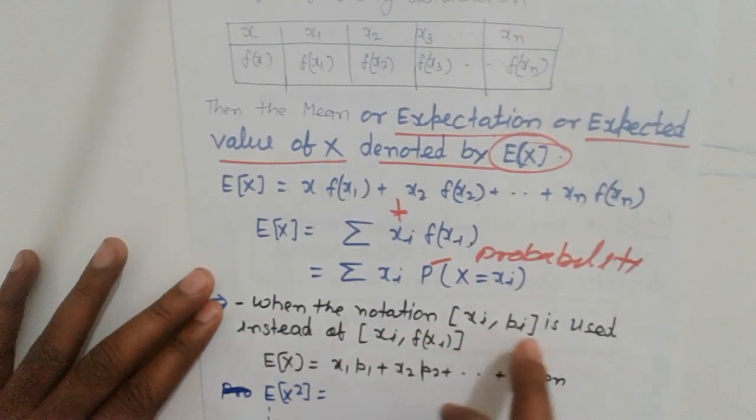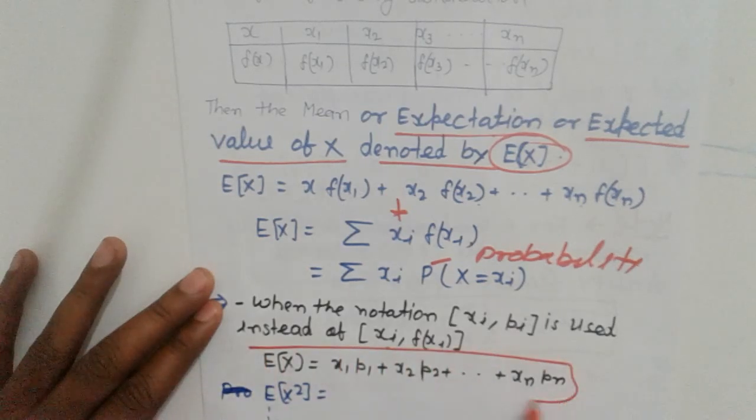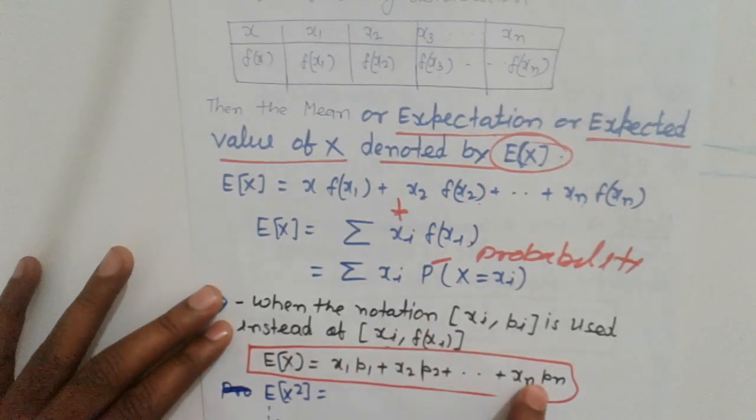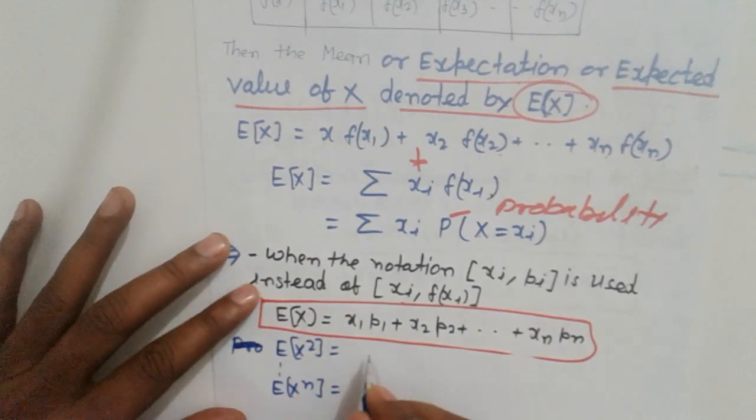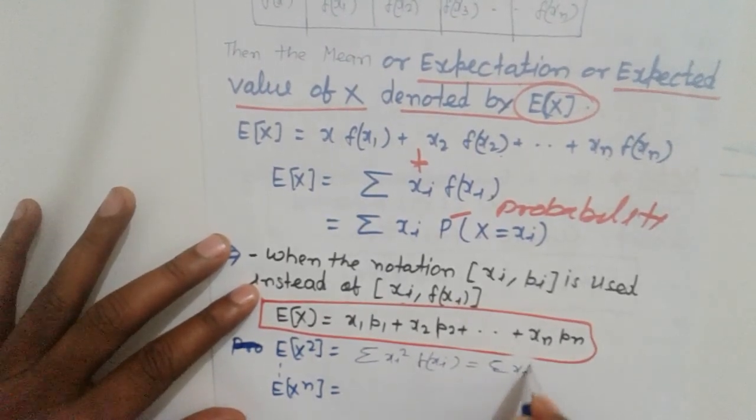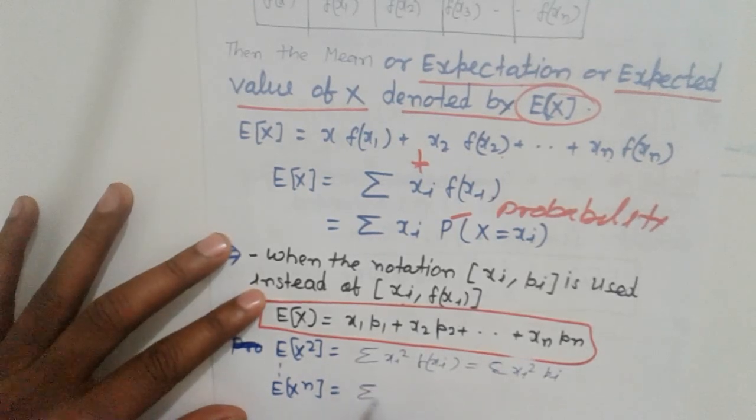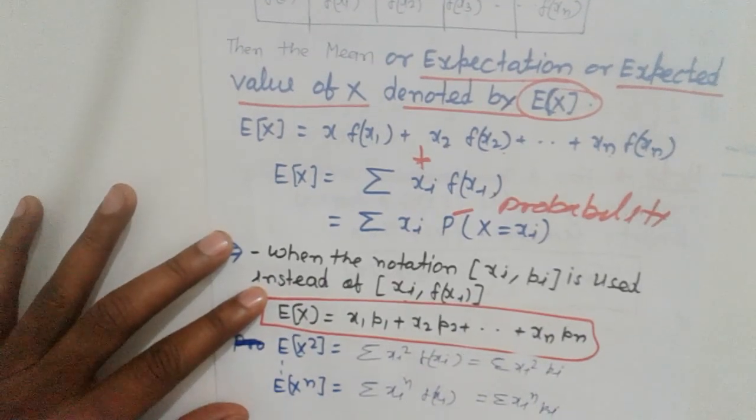When the notation xi pi is used instead of xi f(xi), it can be written in the format x1 p1 + x2 p2 + ..., where the p's are probabilities, and E(X) is the sum of the products of the given numbers and their probabilities. Similarly we find E(X square), which is the summation of xi square f(xi), or the summation of xi square pi. In general, E(X^n) is the summation of xi raised to n times f(xi), or xi raised to n times pi.